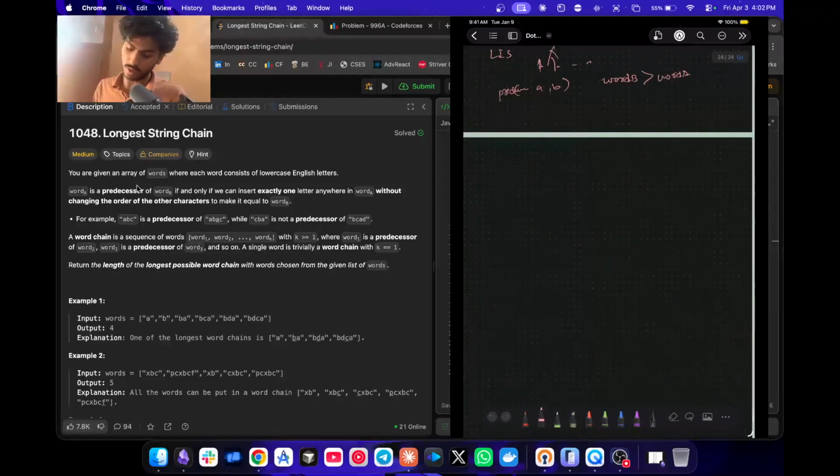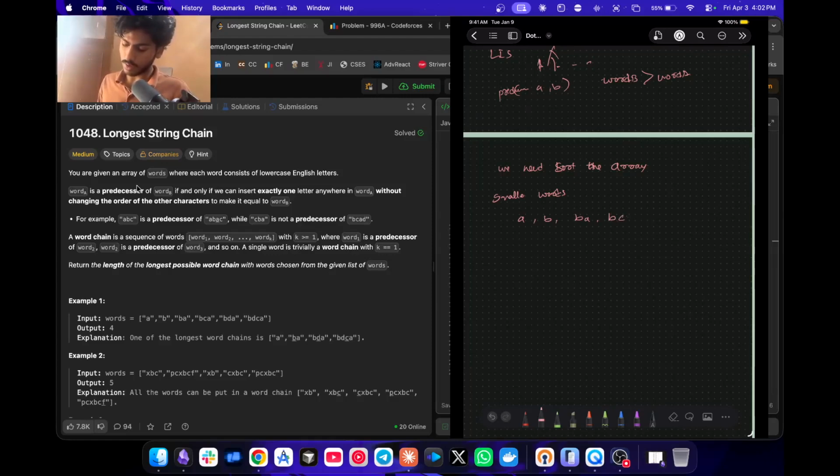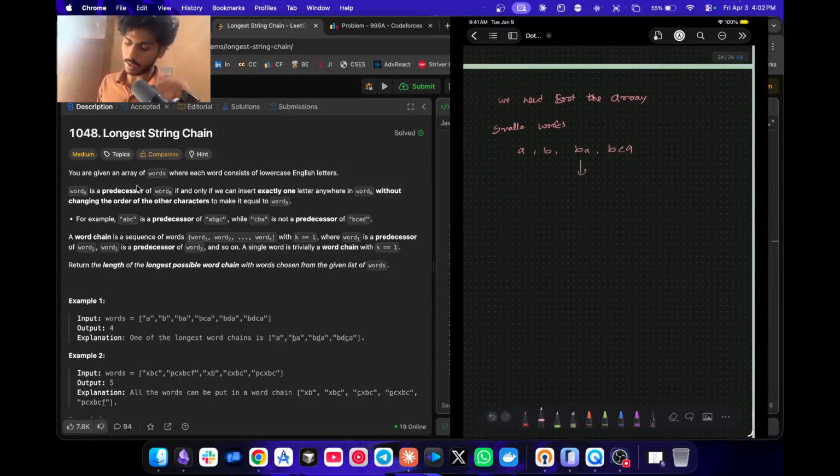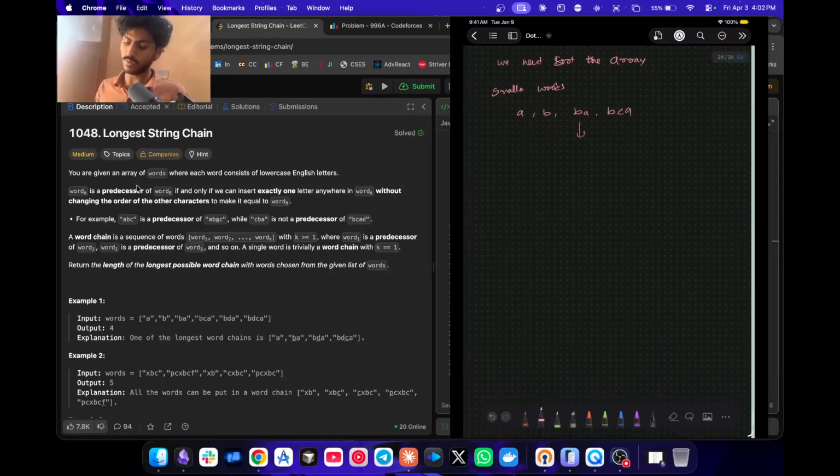So what we will do is, first thing, we need to sort the array. Why? Because we have to process small words, that is words starting from 1 length, 2 length. Then only we can reuse the calculation when we are calculating for the next word. When we are calculating for BCA, if we pre-compute the value of BA, then we can avoid recomputing the same thing again and again.